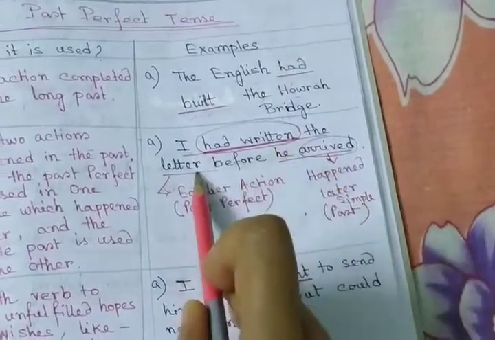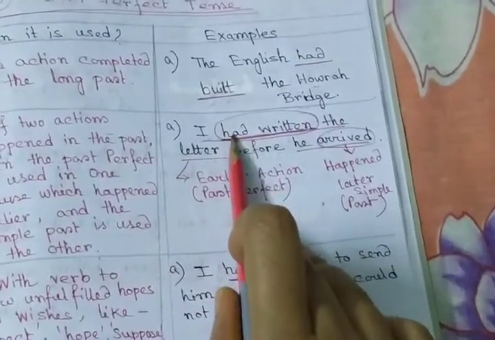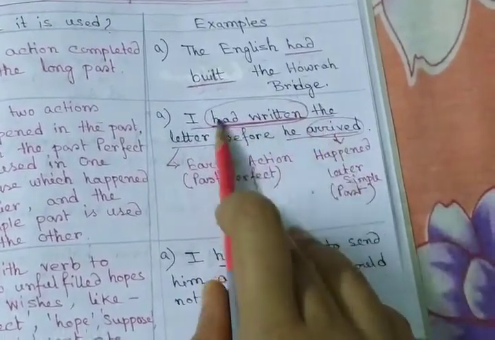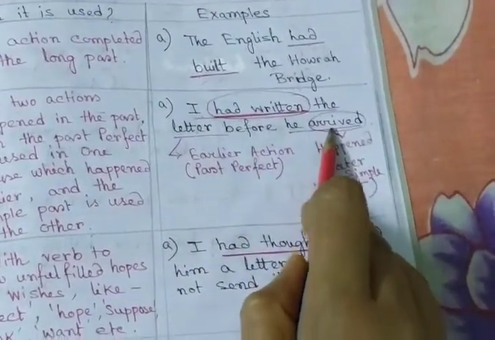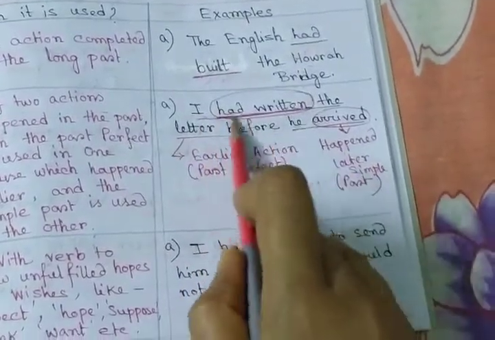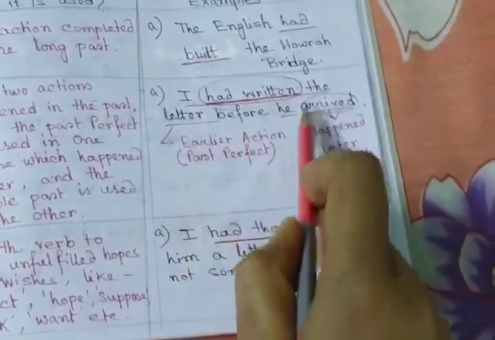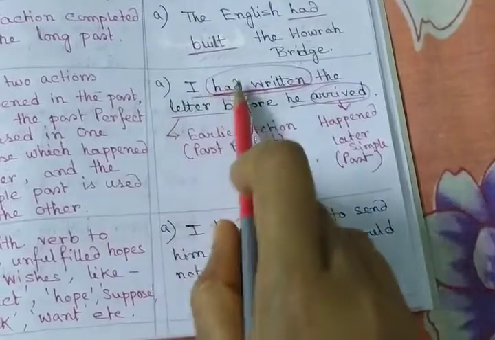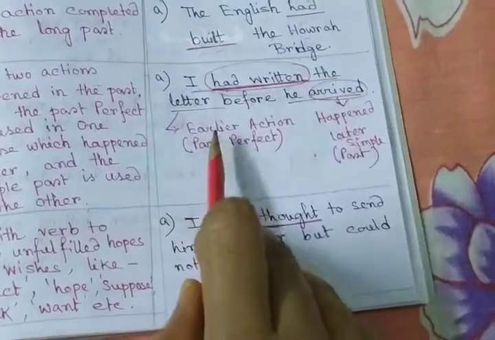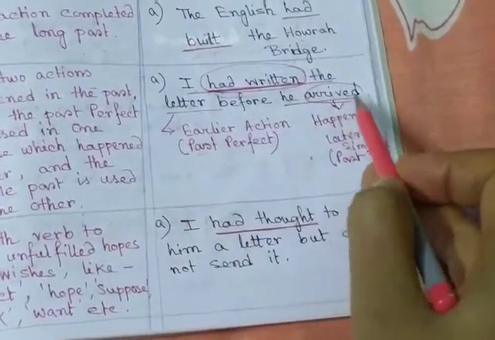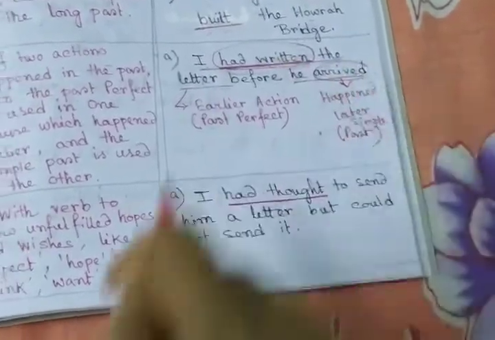I had written the letter before he arrived. Both actions happened in past time, but one action is earlier than the second one. Writing the letter happened before he arrived. That's why this tense is used in the first clause. I had written the letter before he arrived. Here, had written the letter is the earlier action, so the past perfect is used in that clause, and arrived happened later. That means the simple past is used here, arrived.